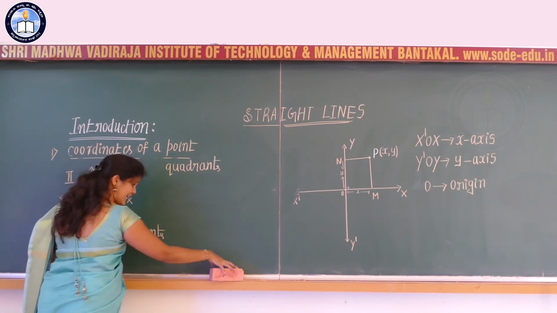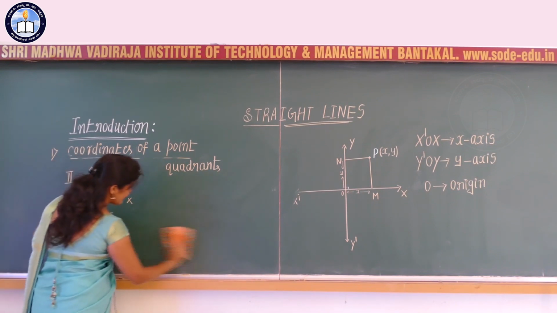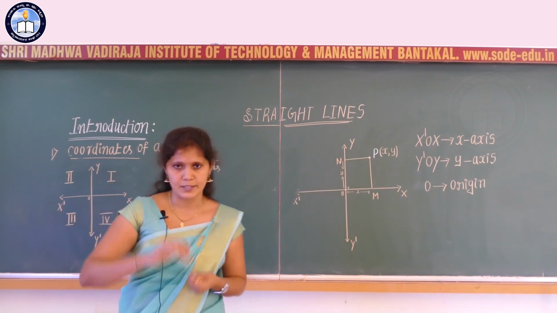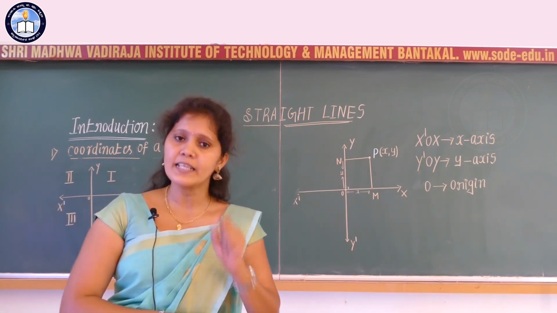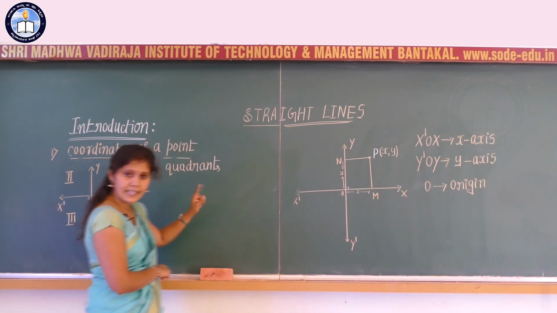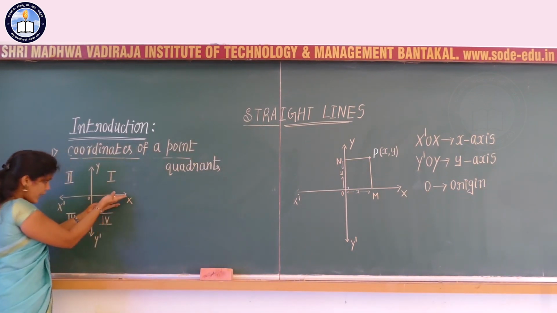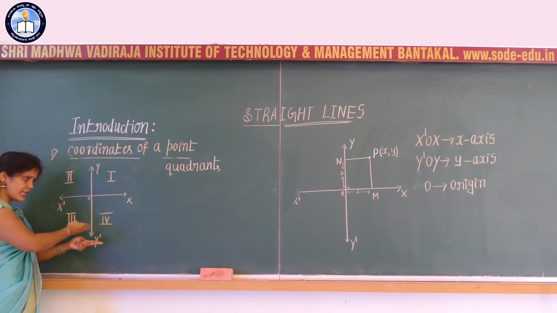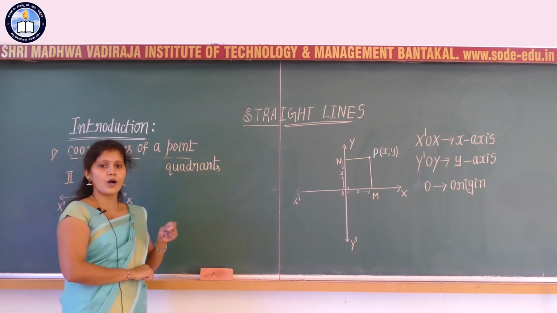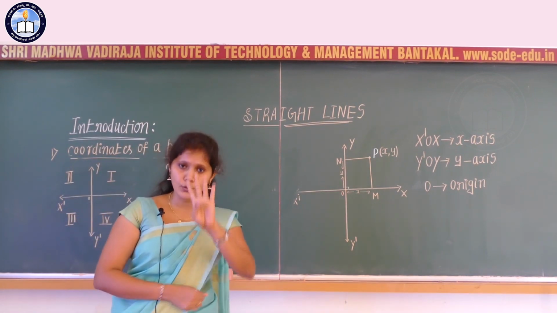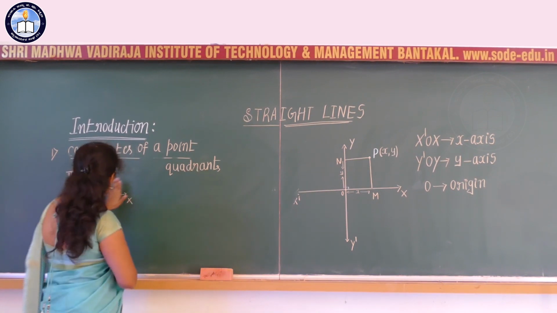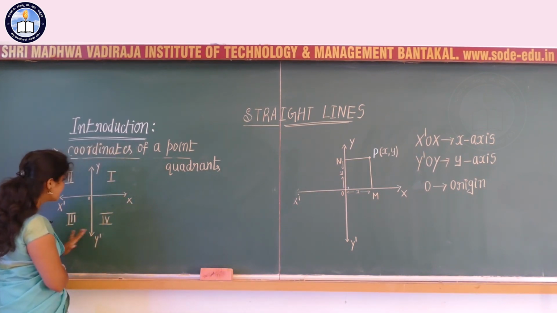What is meant by a plane? There are several definitions, but the simplest is that a plane is a flat surface which can be extended in any direction. So these two axes, the x axis and y axis, together we call the coordinate axes. The coordinate axes divide the plane into 4 parts, and they are the quadrants. Clear? So here first quadrant, second, third and fourth.